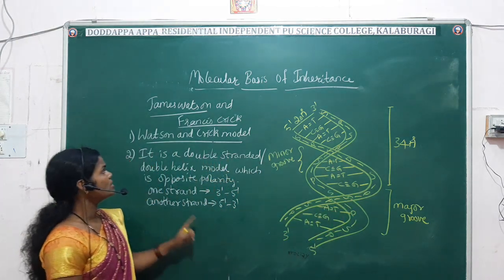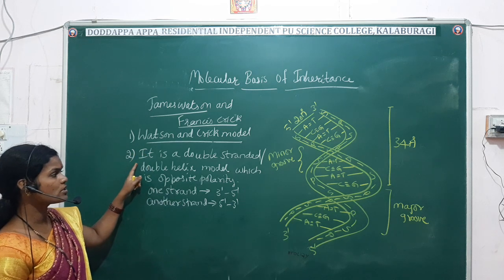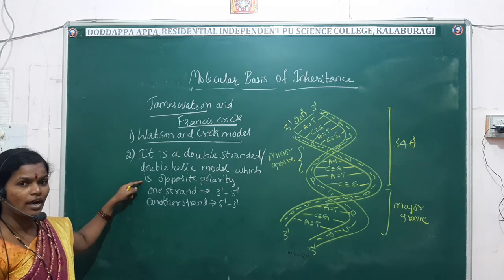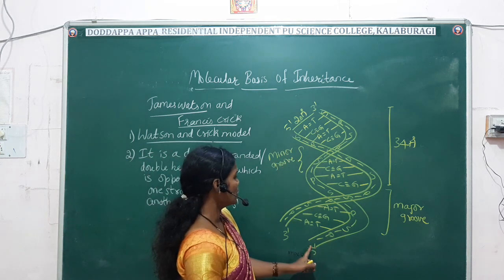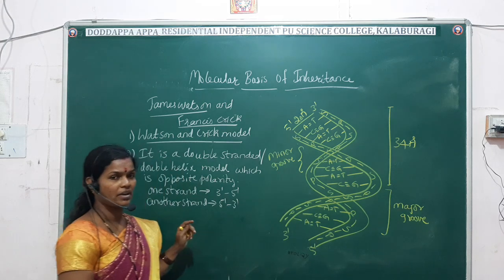Understood? So it is the Watson and Crick model, a double-stranded helix model with opposite polarity.